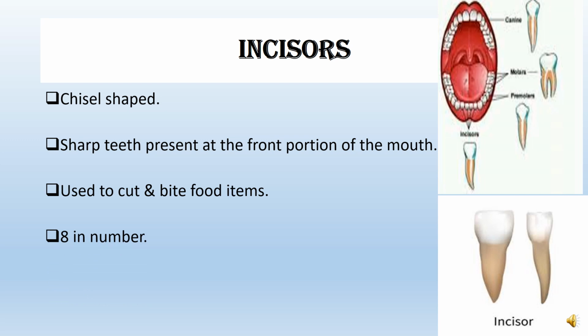Total 8 in number in our mouth. If we talk about our whole mouth, how many incisors are present? 8. And if we talk about the jaw, jaw means the upper or lower part, you can see in the diagram, then 4 in each jaw. 4 in the upper jaw and the next 4 in the lower jaw. Total 8 incisors are present in our mouth. Next,